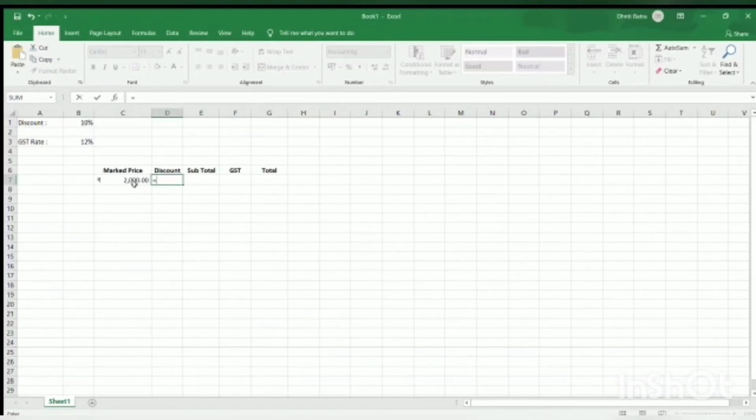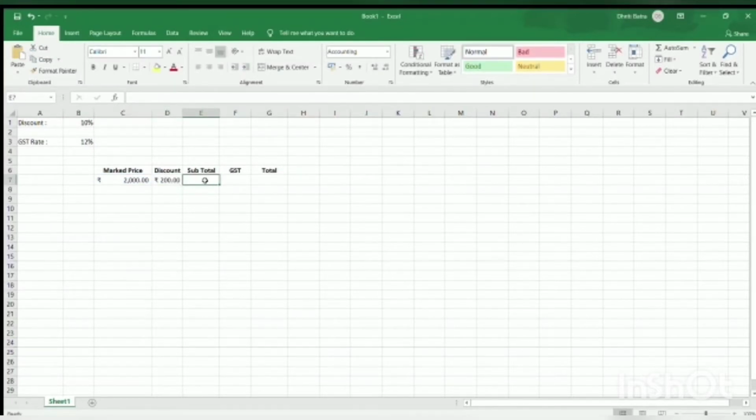For example, the cell name for rupees 2000 is C7. The cell name for 10% is B1. For 12%, it is B3. So let's count the discount first. The discount will be calculated on the marked price, that is rupees 2000. So the cell name is C7. This will be multiplied by our discount rate, that is B1. We press enter and we get our answer as rupees 200.